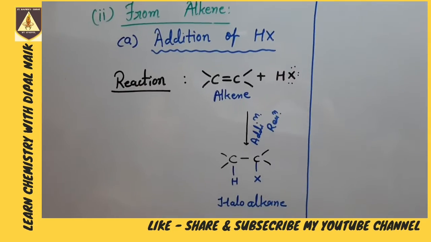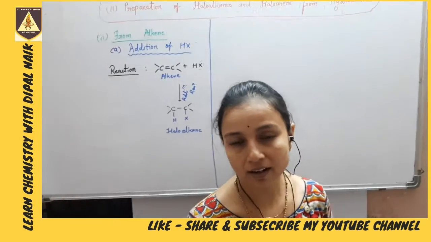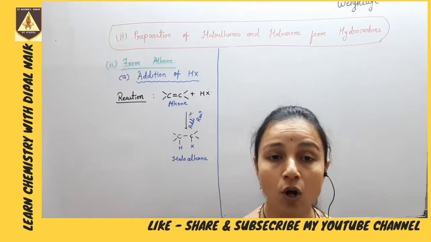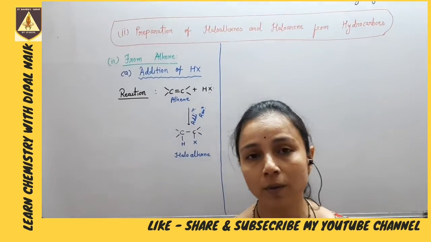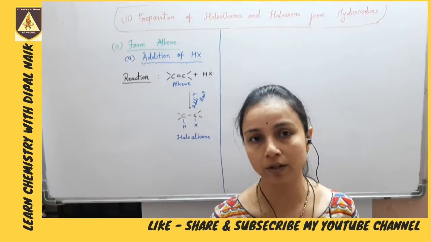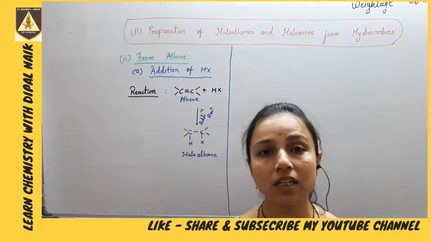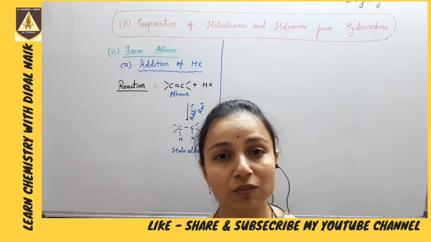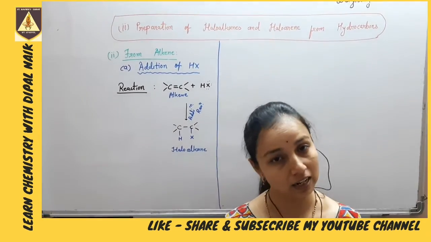But here there are two conditions. If we have symmetric double bonded carbon, that means symmetric alkene, or asymmetric alkene. With symmetric alkene there is no problem. Hydrogen can attach with any of the double bonded carbon and halide can attach with the other carbon. But if our alkene is asymmetric, then we have to follow Markovnikov's rule that we had studied already in 11th standard. But here we'll revise it again.